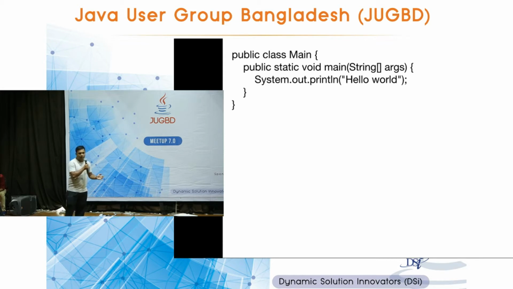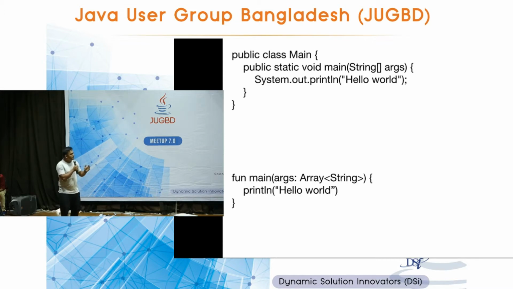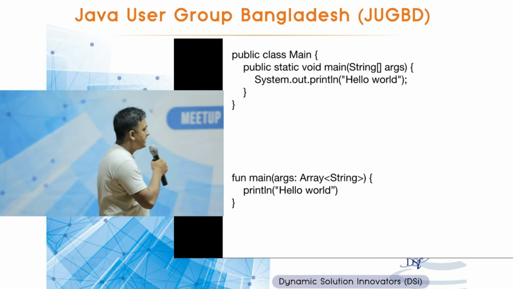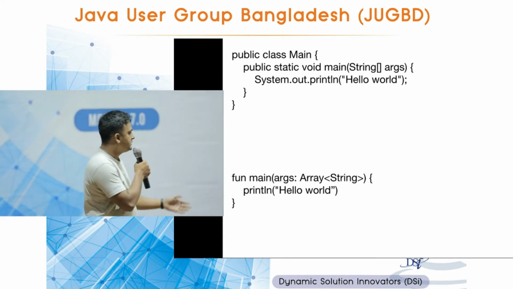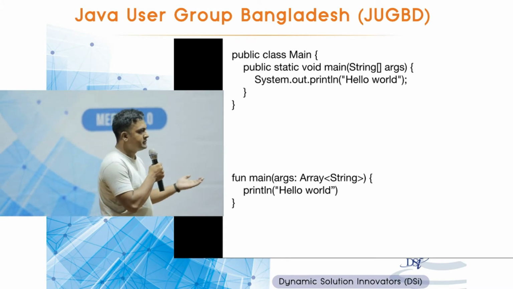So what is the alternative in Kotlin? It's just this. You need a main method, and within that your arguments, and println hello world. So that's it. Look at the few things here: there is no class. Kotlin supports global functions, so you don't need to create a specific file. You can create any file you want, and within that create your method, and you can run it globally. Since it's a main method, Kotlin understands that it will be run first.